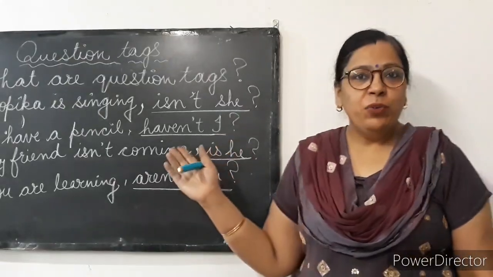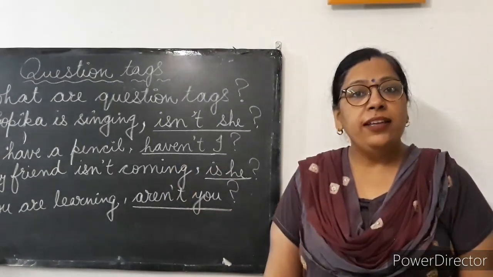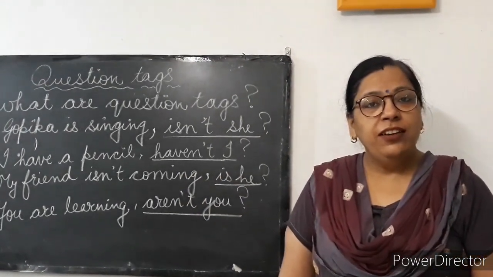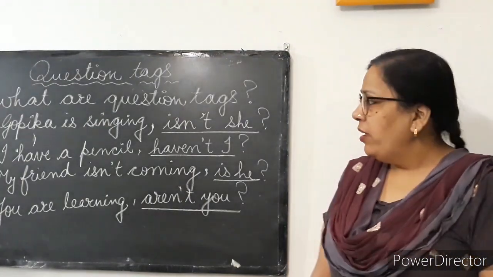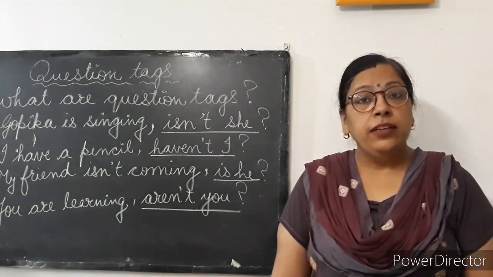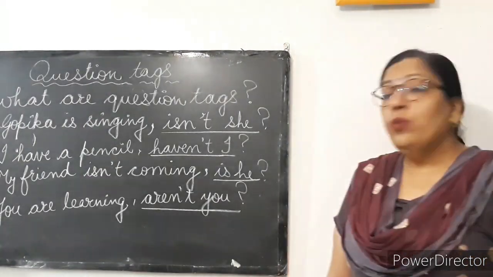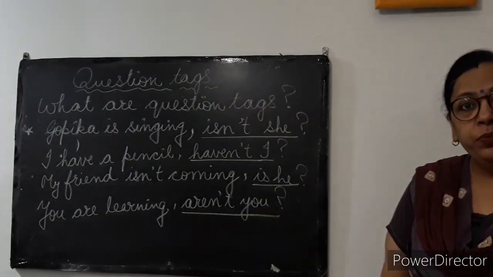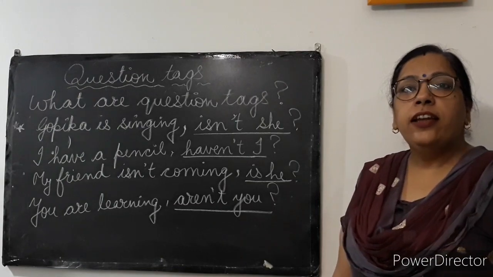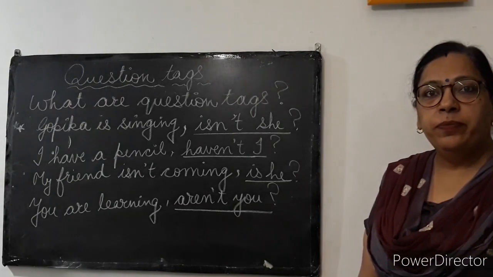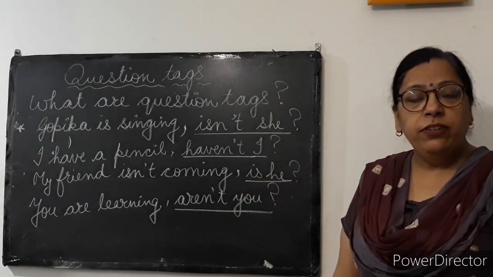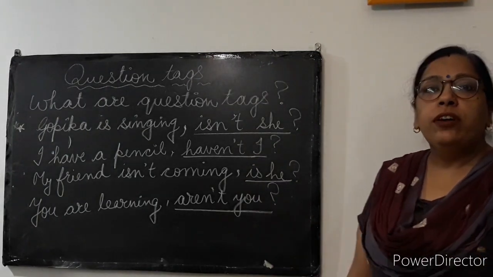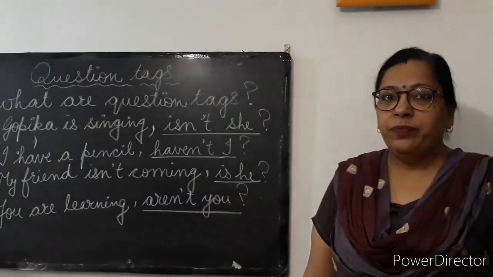Now let's have a look at the examples. Gopika is singing, isn't she? I have a pencil, haven't I? My friend isn't coming, is he? You are learning, aren't you? Question tags are used at the end of the statements. Question tags are not the complete question in itself, and they are used for affirmation or confirmation.